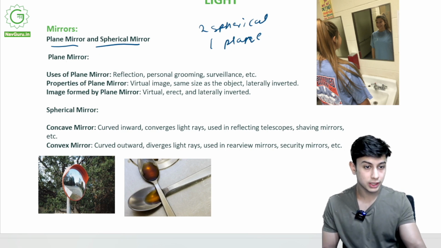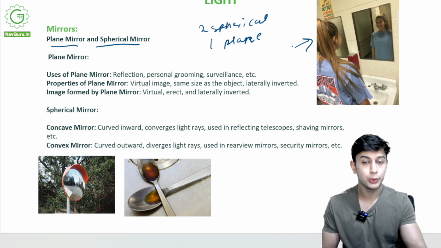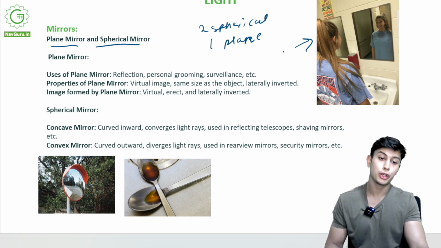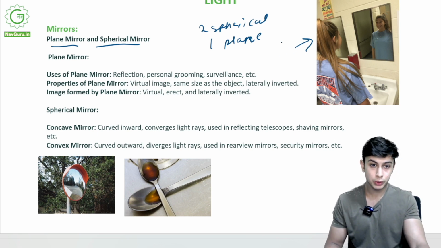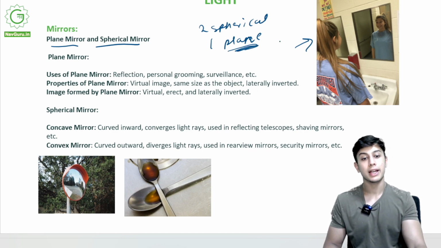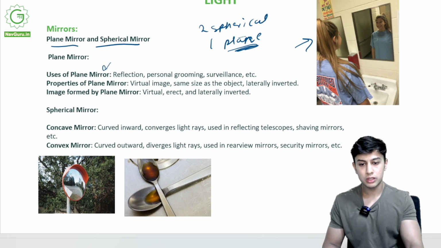You can see this girl seeing in a plane mirror. We have plane mirrors in our houses, on our almirahs. Whenever we see in a mirror, we see a clear picture of ourselves. The picture that is shown will be determined by the mirror, and I can tell you by the mirror what type of image will be shown. So what are the uses of a plane mirror?